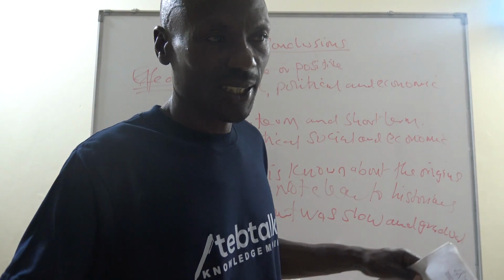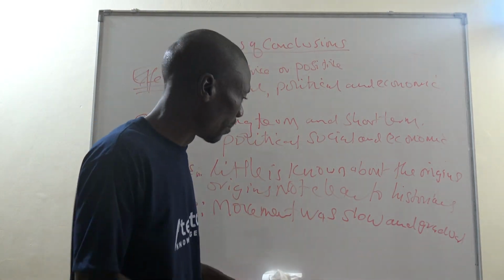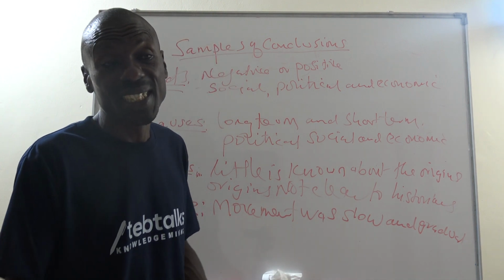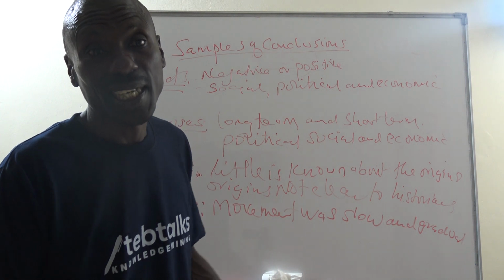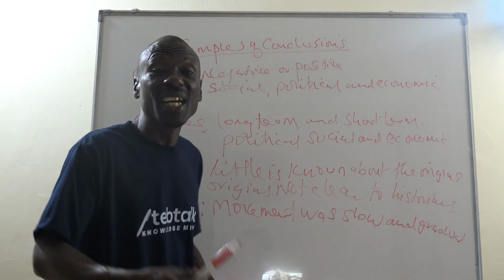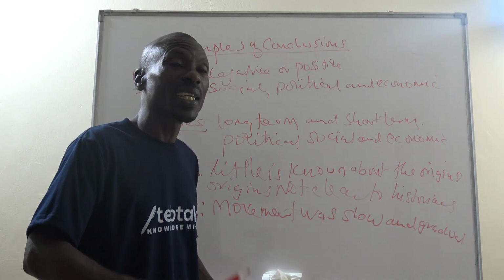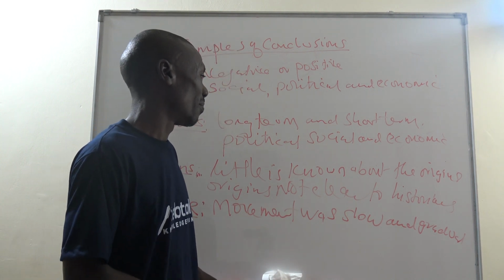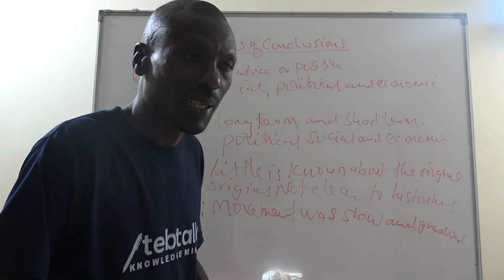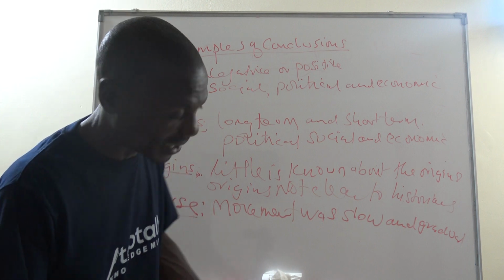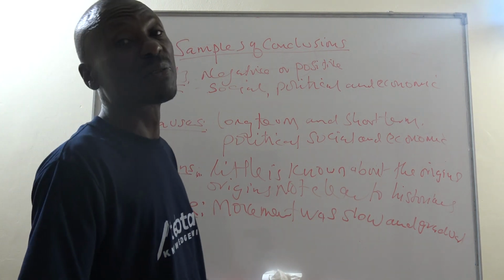For example, if it is the Mau Mau, of course we know that the Mau Mau rebellion began as a silent, underground uprising. So we are going to say it began as an underground movement, but slowly and gradually progressed and later became violent. That is by 1952.